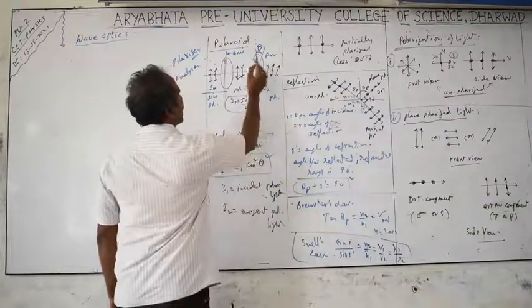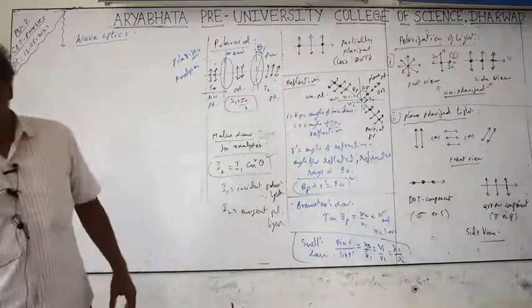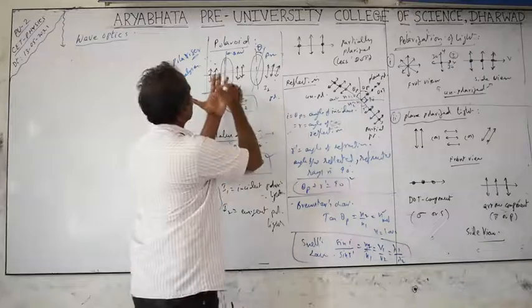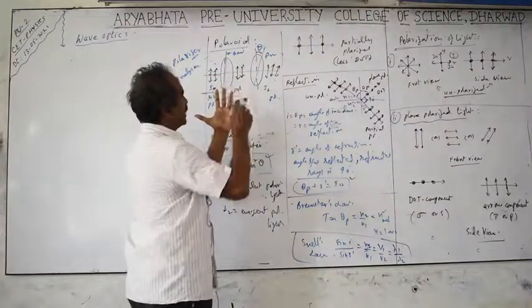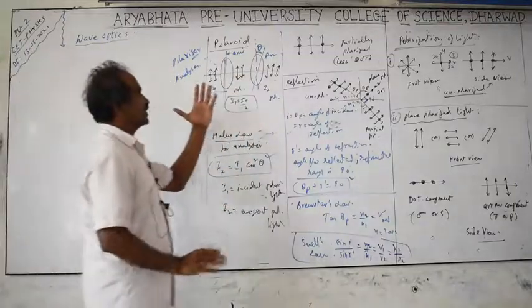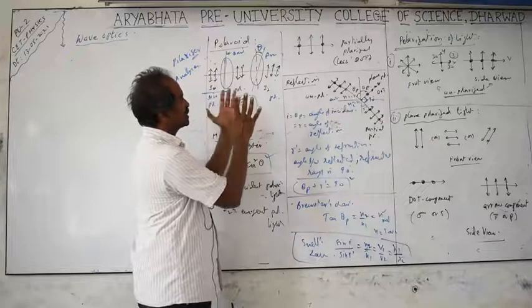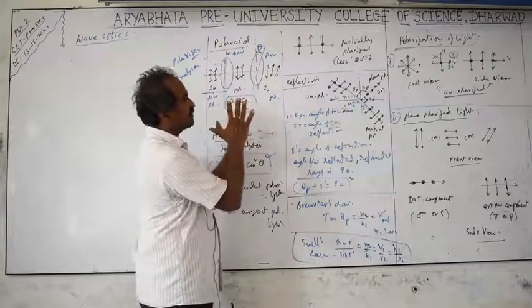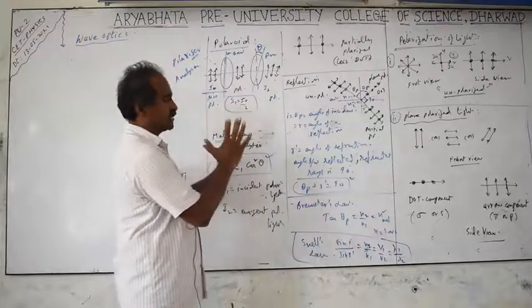What is theta? Theta is the angle between the axes of the two Polaroids. If you take one Polaroid, imagine the axis as a slit; light comes parallel to these vibrations. Now I take one more Polaroid sheet in front of it, which is called the analyzer. When these two are parallel, whatever vibrations come out of the slit, that intensity comes out as it is. The angle between the two axes is 0, cos 0 equals 1, so I2 equals I1 and you get the same intensity.